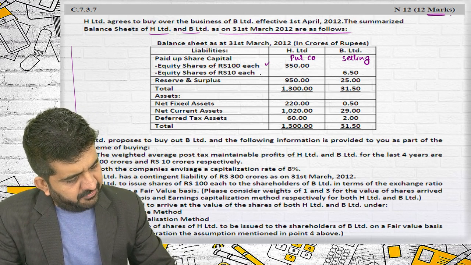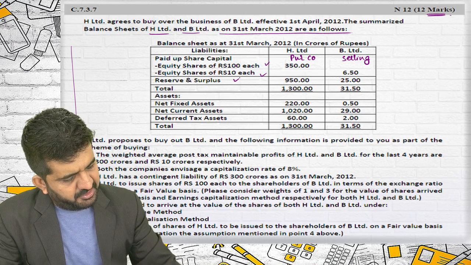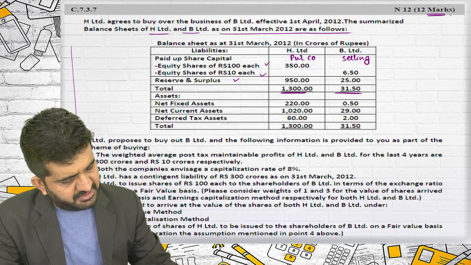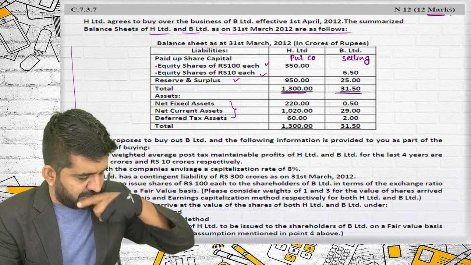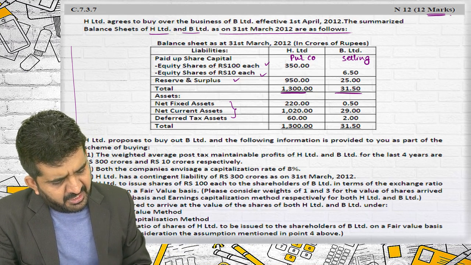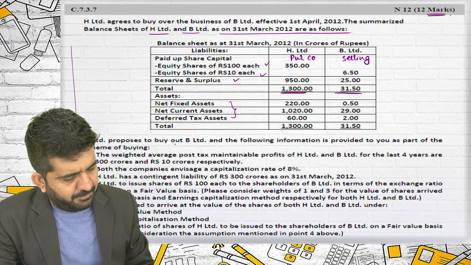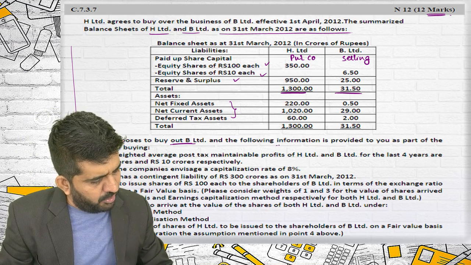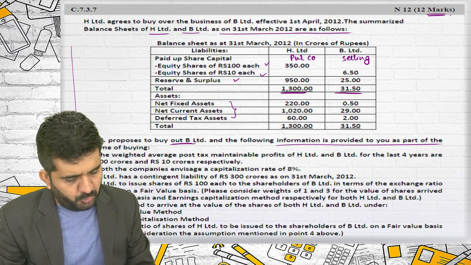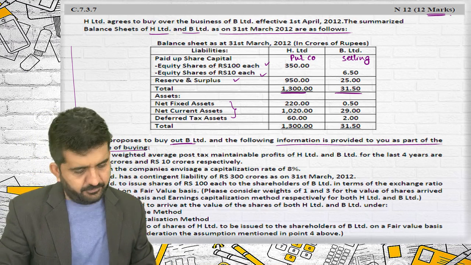Equity shares of this company are given. Reserves and surplus are given. Total liabilities are given. Total assets are given. There is a deferred tax asset. That is absolutely alright. H Limited proposes to buy out B Limited, and the following information is provided to you as part of the scheme of buying.